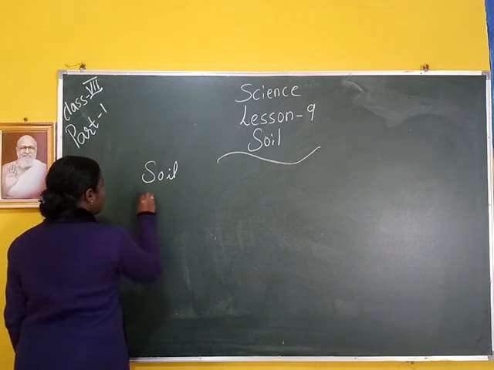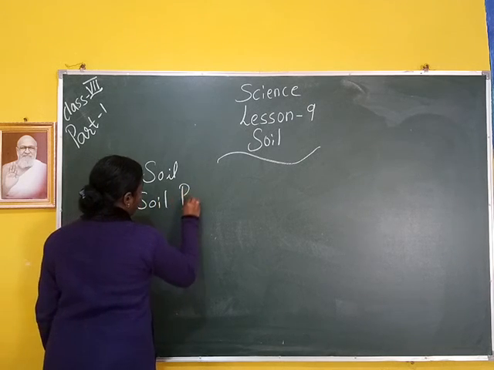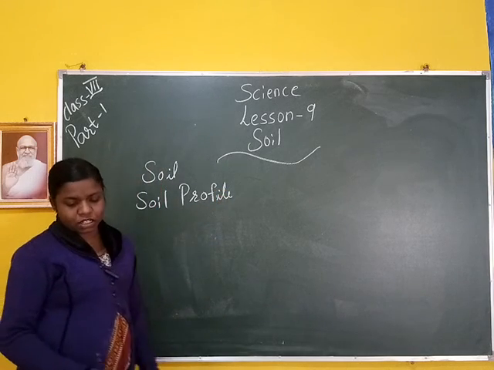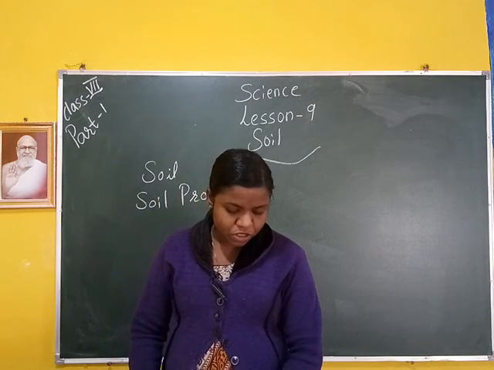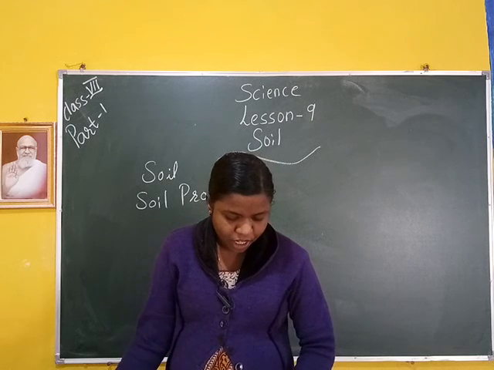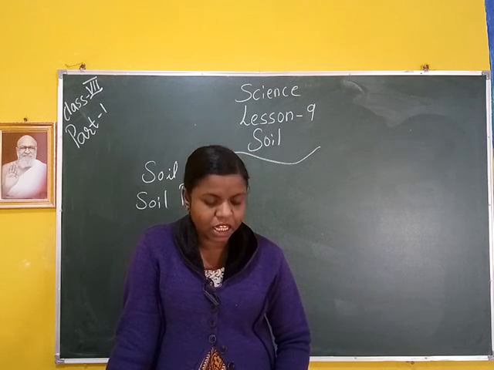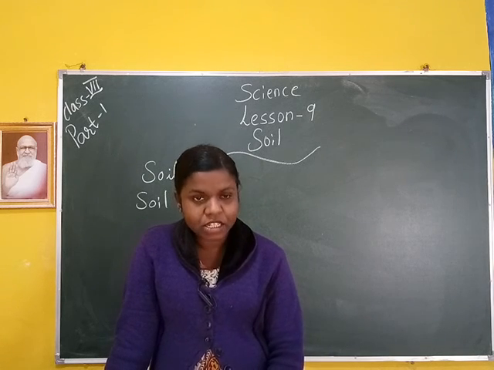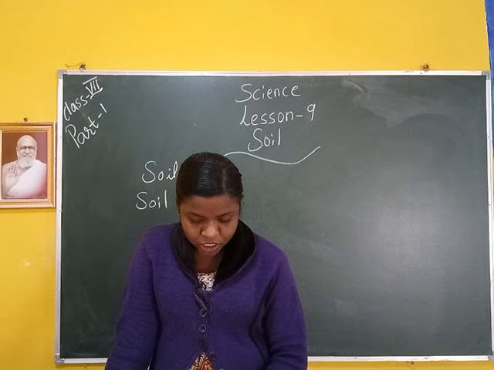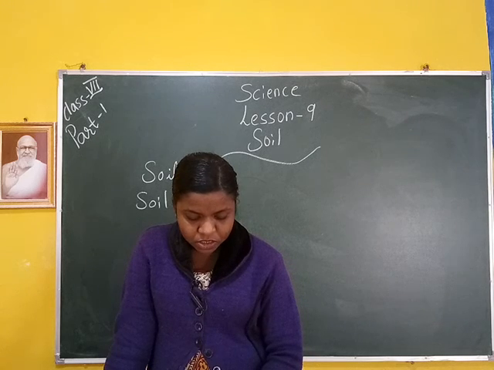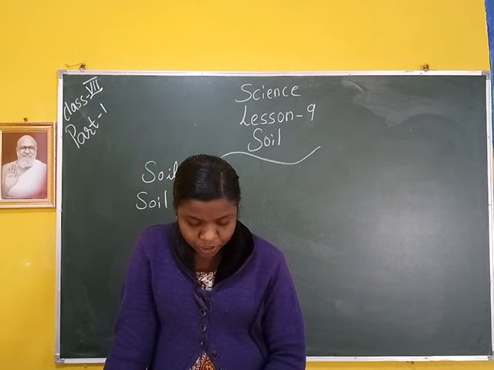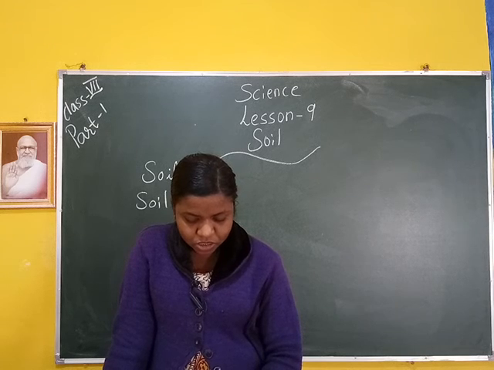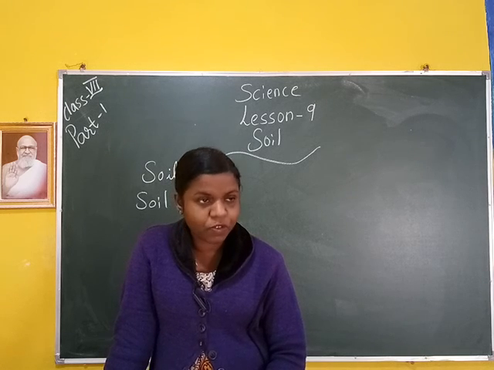First we discussed soil, and next, soil profile. Soil is composed of distinct layers. Perform the following activity to find out how these layers are arranged. Dig the garden soil with the help of a trowel to some depth. Take a handful of garden soil from some depth, put it in a glass tumbler and fill the tumbler with water. Stir it with a stick to dissolve the soil. Let it stand undisturbed for some time.